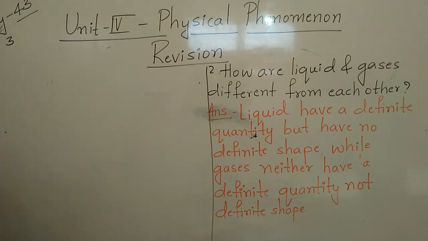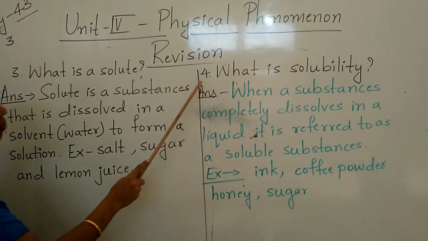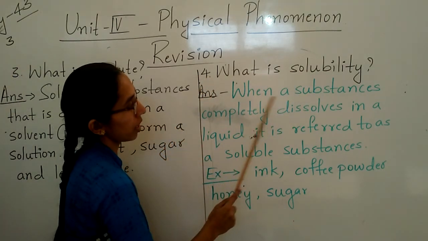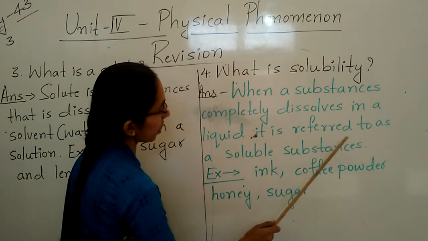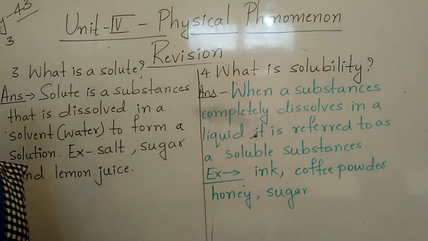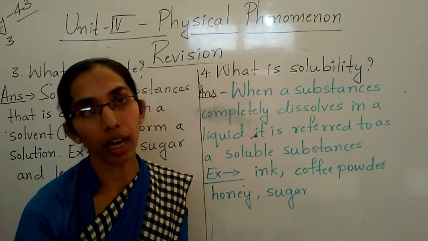Next question number 3. What is a solute? Yes, children. Third one. A solute is a substance that is dissolved in a solvent. Solvent is what? Water. To form a solution. For example, salt, sugar and lemon juice. Fourth one. What is solubility? When a substance is completely dissolved in a liquid, it is referred to as a soluble substance. For example, ink, coffee powder, honey and sugar.